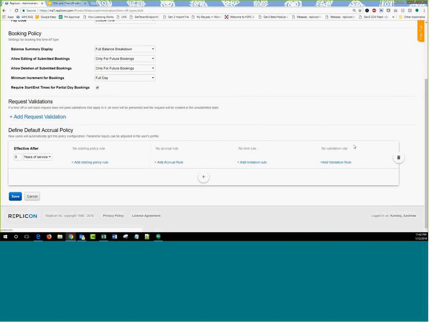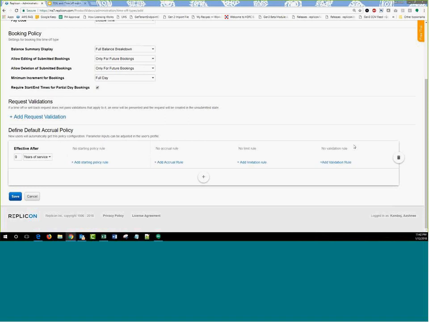What we've introduced is with regards to the validation rule. Now, I'm sure that if you've used Replicon's time off platform, you are well aware of this validation rule called overdraw limit, where you set up an overdraw limit and a person can only go up to that limit in negative. So if I set it up to 0, a person cannot go into negative. Set it up to 2, a person can go up to -2, and so on. So overdraws could be set for each time off type when the balance ends and you are at 0.